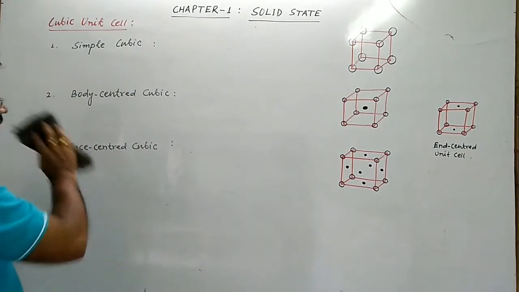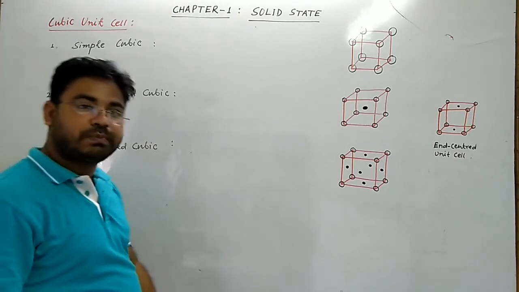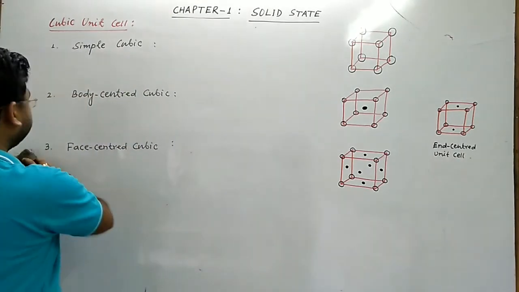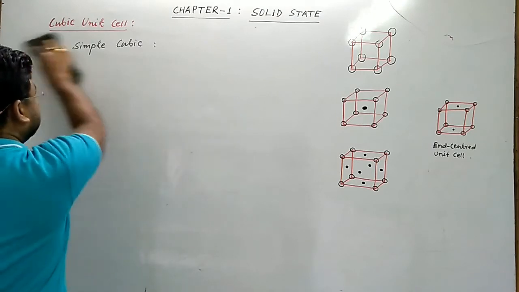Next topic is calculation of number of atoms present per unit cell of cubic unit cell.